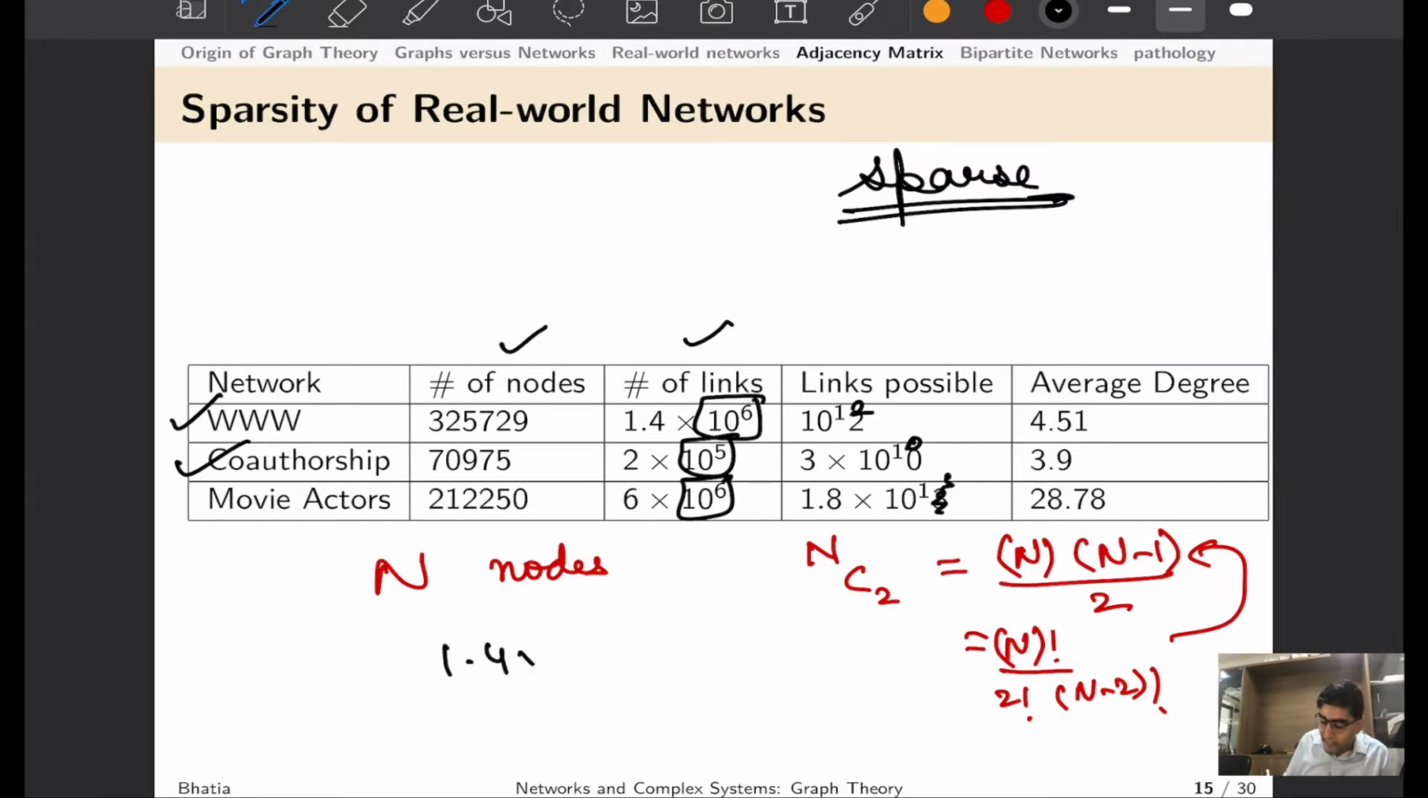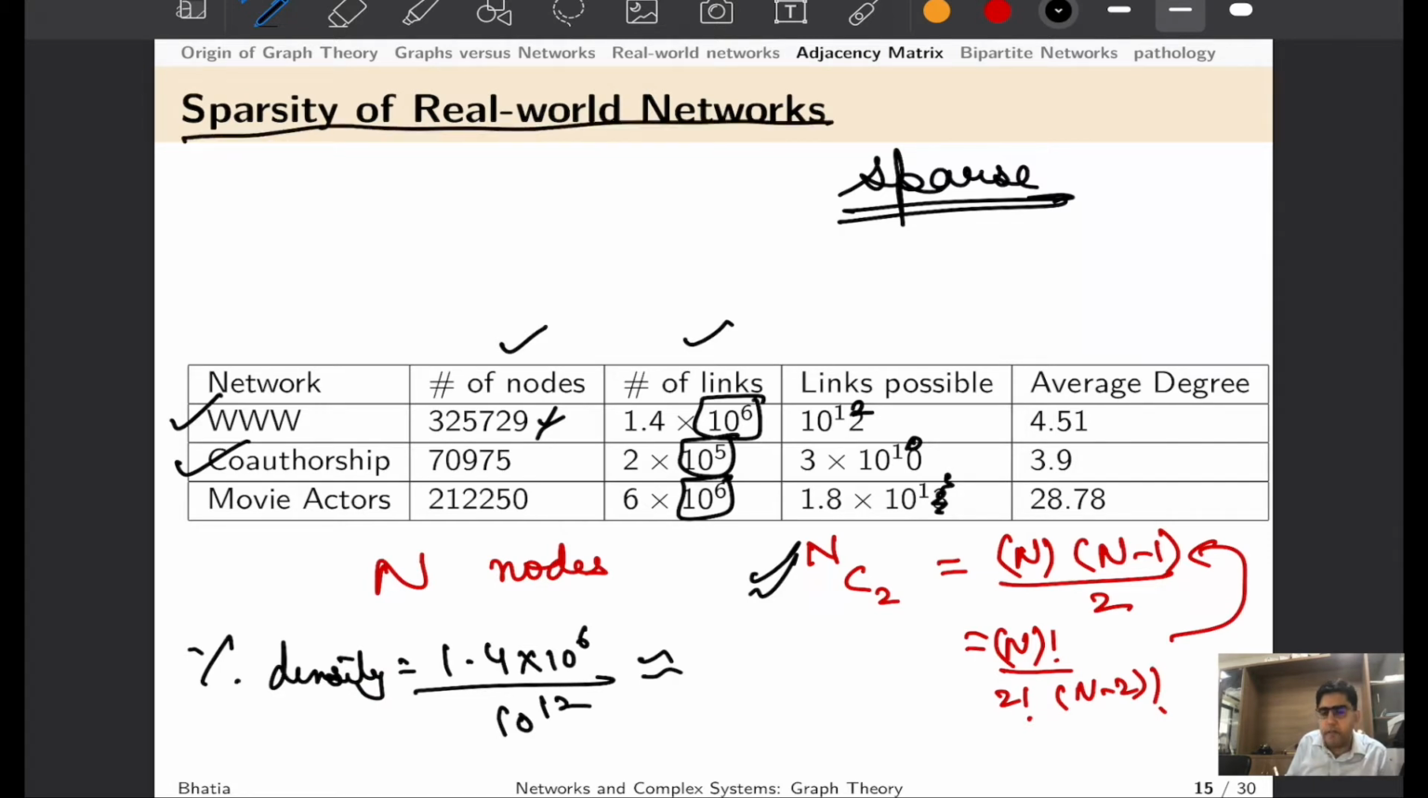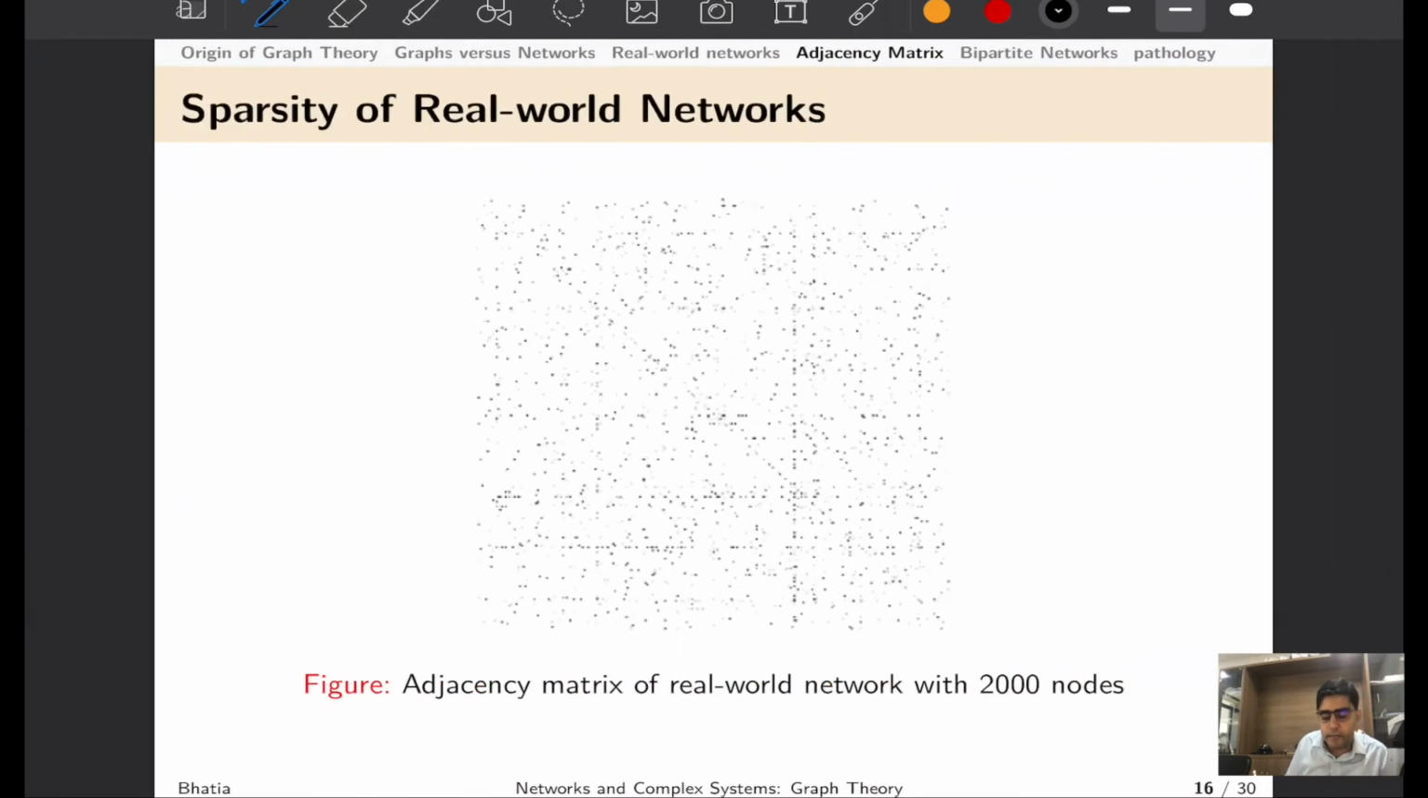Now, although the real number of links that are observed in this network is 1.4 into 10 to the power 6, the links possible by this formula using this number of nodes is approximately 10 to the power 12. And you can clearly see that if you calculate this as the percentage density of the network, it is going to be a very, very, very small number, and that's where we say that most of the real world networks are sparse. What does that mean in the context of the adjacency matrix?